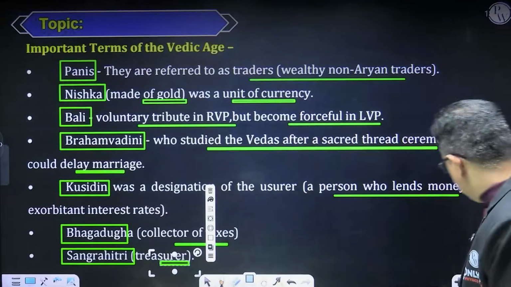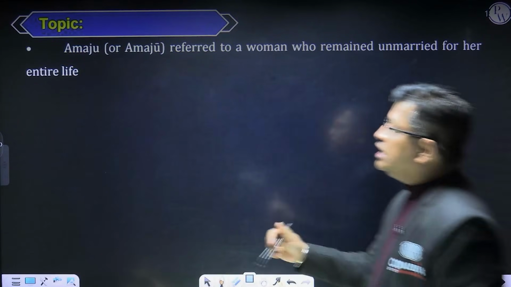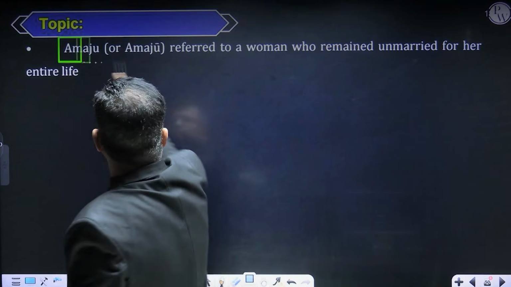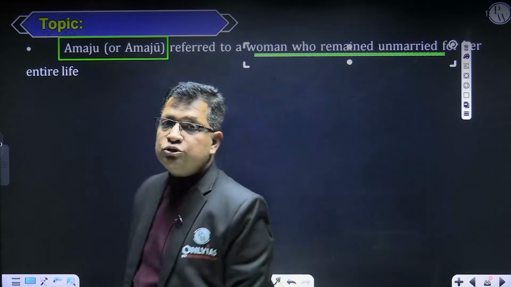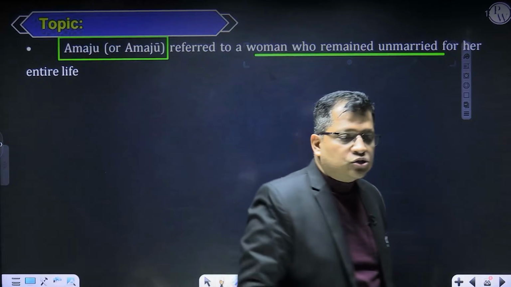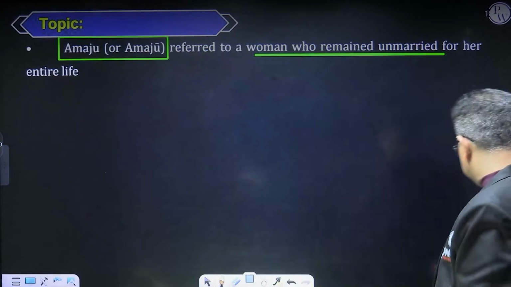Are you getting me? Now there's one more term called Amuza. That is again important. Amuza referred to those women who remained unmarried for their entire life. So they are the eternal bachelor women. So this is called Amuza. So this is what is about your Vedic Age.